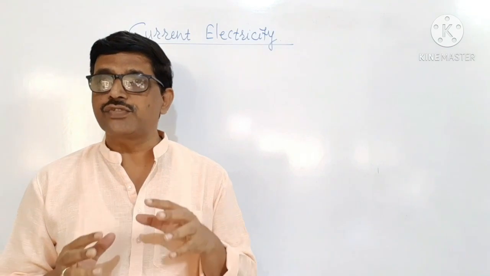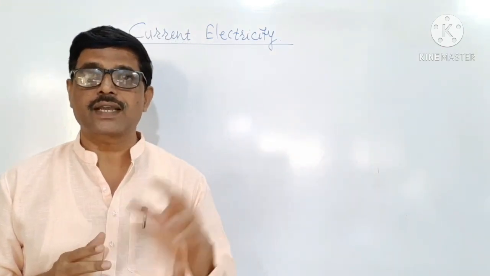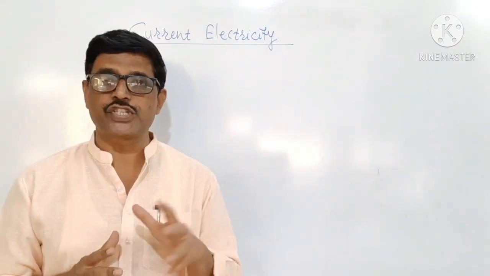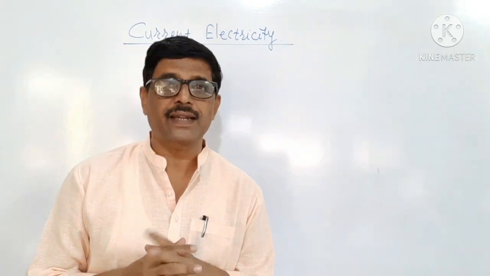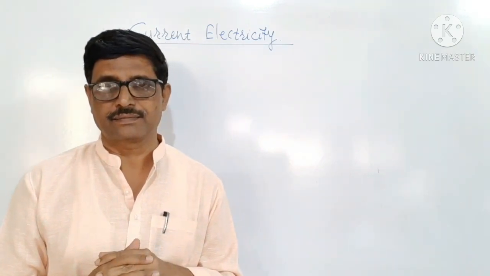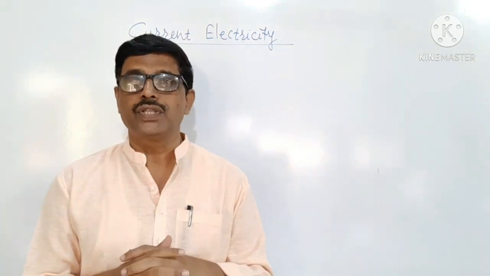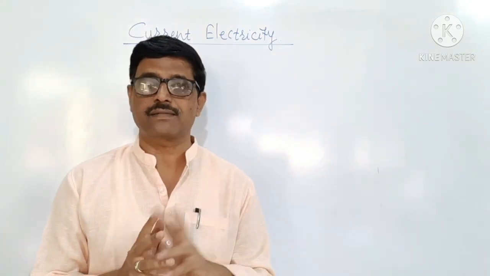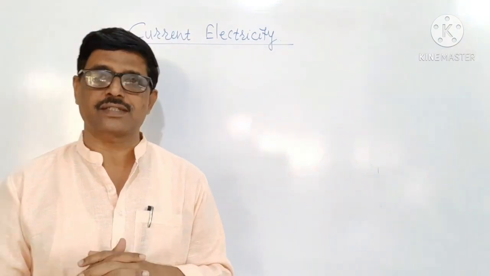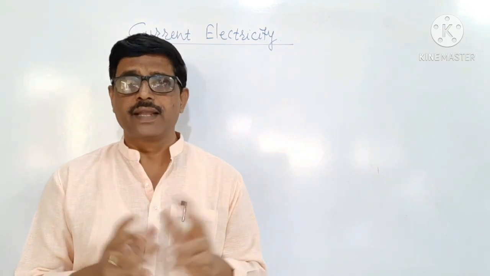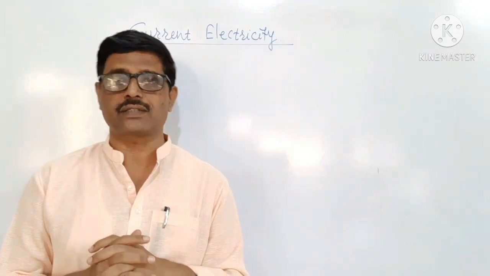Now, in this video lecture, we are talking about current electricity, in which we must know what we mean by electric current. To start with electric current, one should know there are two types of charges, the positive charges and negative charges. Negative charge is an electron. Electron is a negative charge.